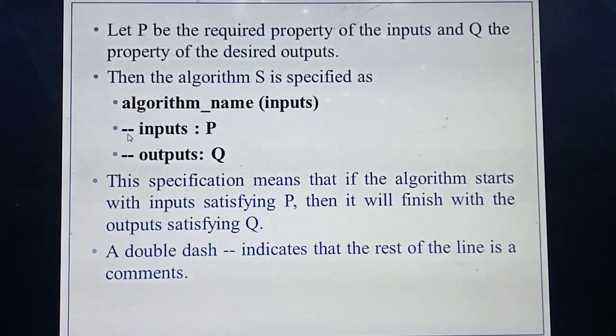So first you need to write the specification algorithm. What are the things you need to do? First you need to define the name of the algorithm. Then you should give the inputs, so how many input variables you are given. Then you should define the property of the input. Then you should define the property of the output. So input property and output property start with which one? Double dash line.